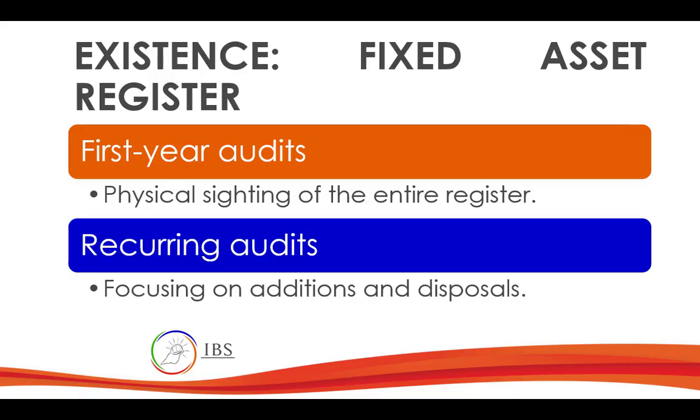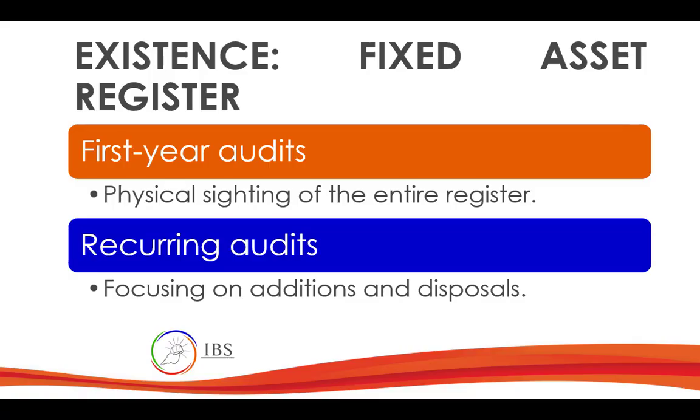You cannot just rely on photographs or stories or papers. You have to see it physically. In the first audit. In the next audit, you just have to reconfirm. But if they acquire new property or new equipment, then you have to sight it initially when they acquire the new equipment. First year audit.